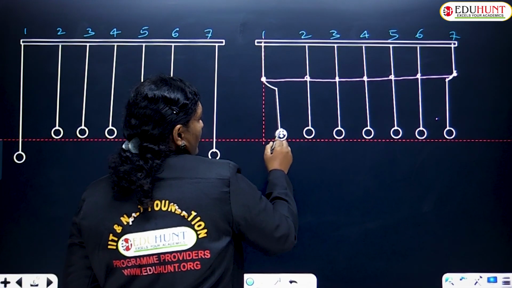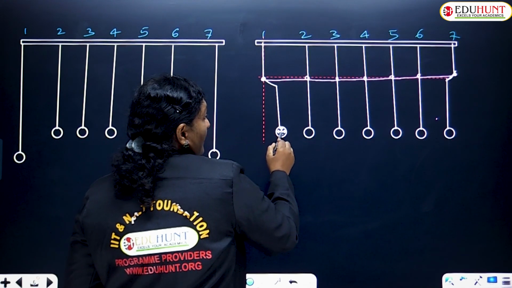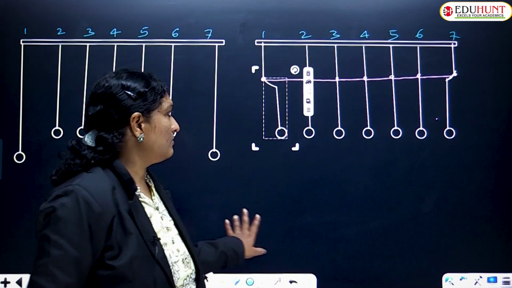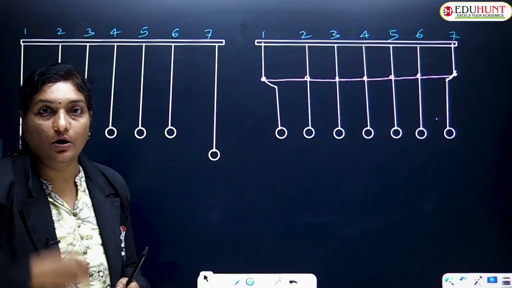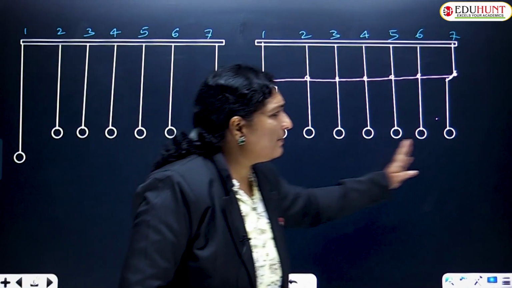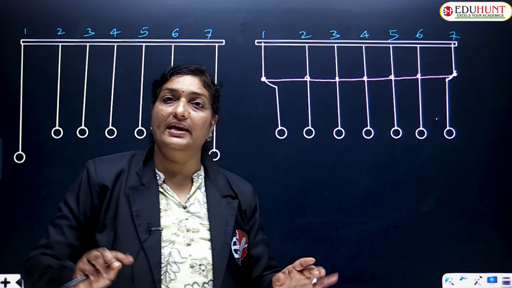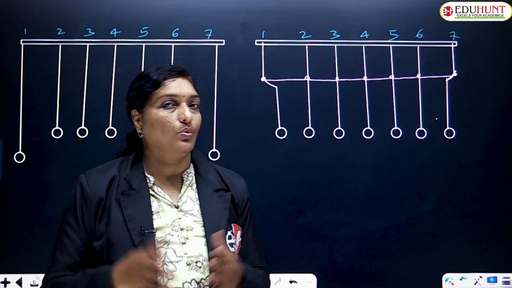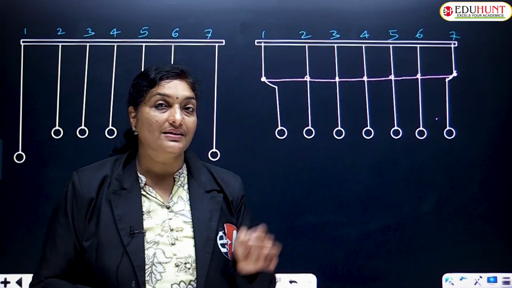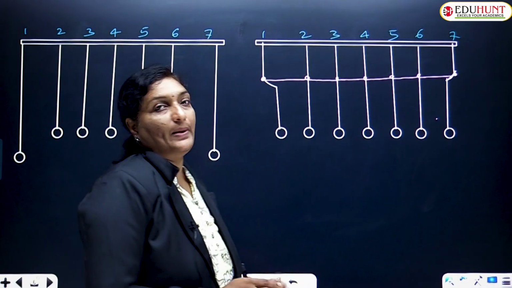So this will be oscillating something like this, but it won't touch the second ball. Even so, after a while you observe that all the pendulum bobs start oscillating even though they have no contact with each other. So what is the reason behind that? This example will explain it to us.